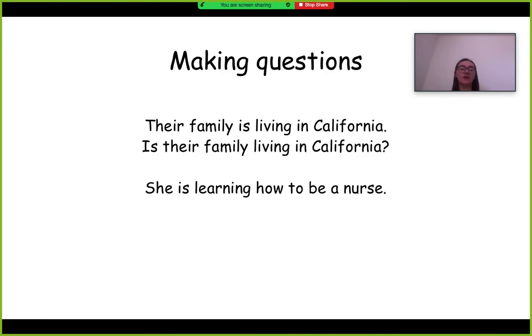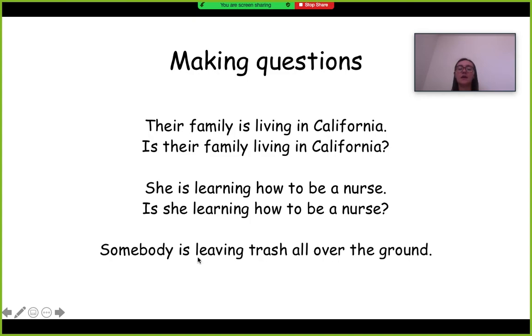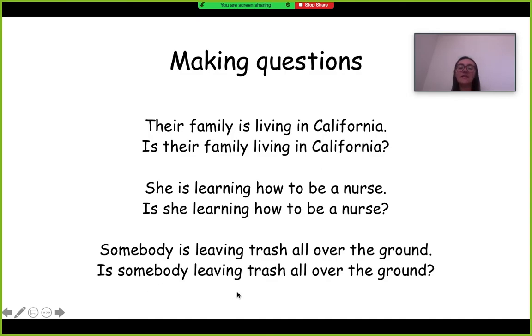She is learning how to be a nurse. We just flip it to the front. Is she learning how to be a nurse? Somebody is leaving trash all over the ground. Is somebody leaving trash all over the ground? We turned it into a question.